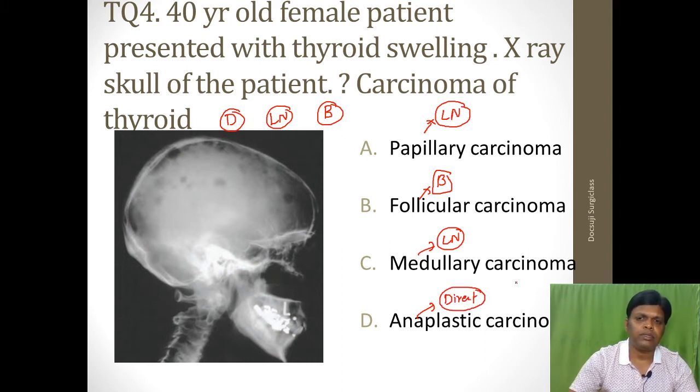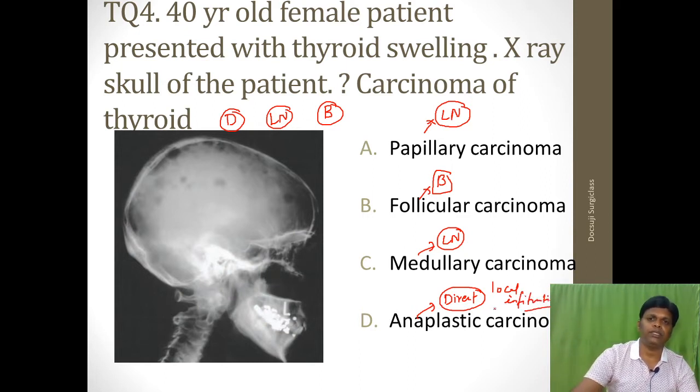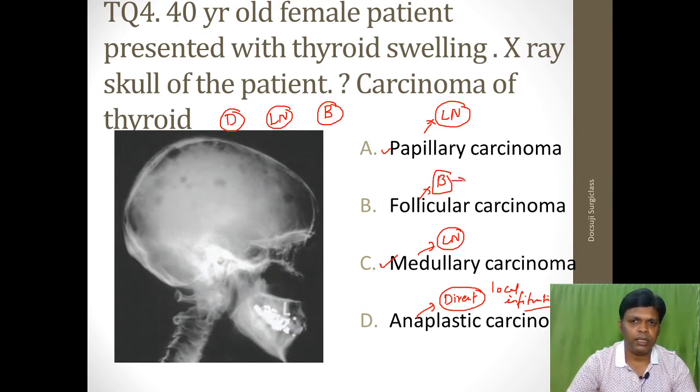As anaplastic carcinoma spreads directly, it presents with local infiltration. So that's why you cannot do much in case of anaplastic carcinoma. Papillary and medullary carcinoma commonly spread through the lymph node. Follicular carcinoma spreads through the hematogenous route, so commonly through the blood, commonly to bone, lung, and other organs like liver, brain. But the common organ is the bone.